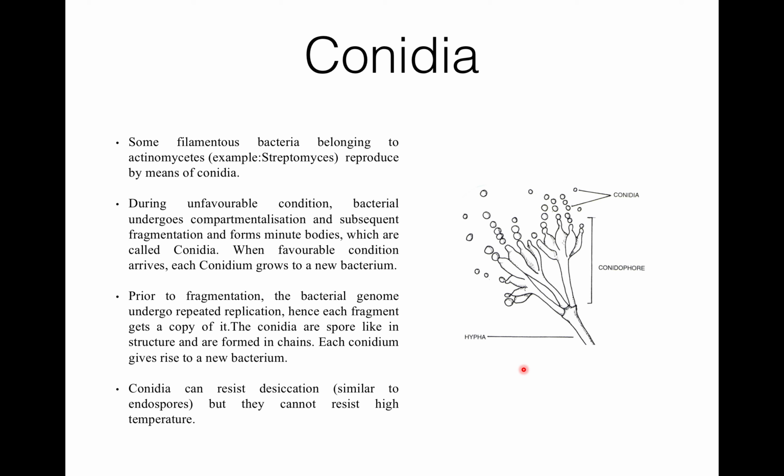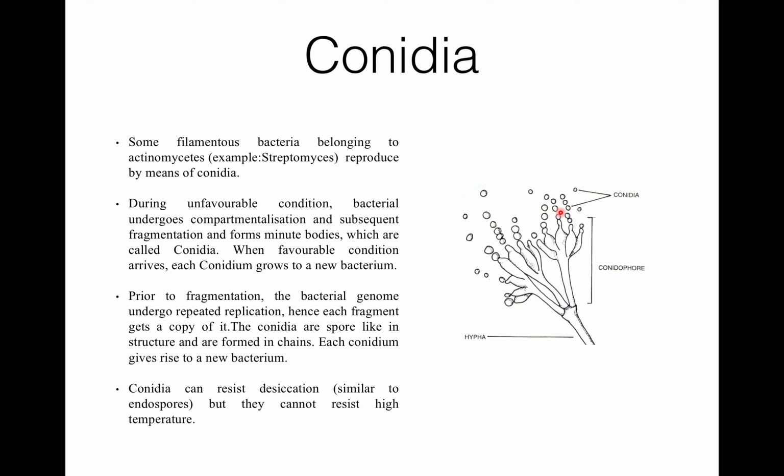When there is an unfavorable condition, bacteria undergo compartmentalization and then subsequent fragmentation and form minute bodies which are called conidia. So here you can see, by fragmentation there are some minute bodies, and these are conidia.